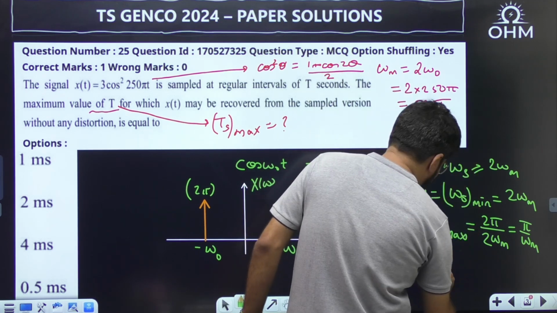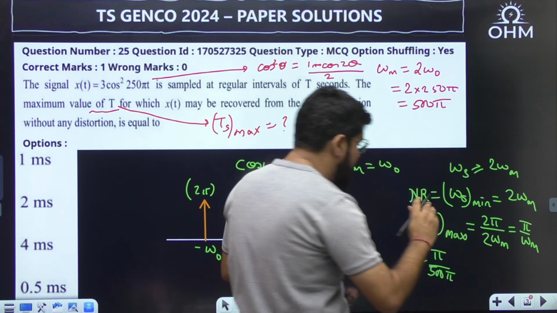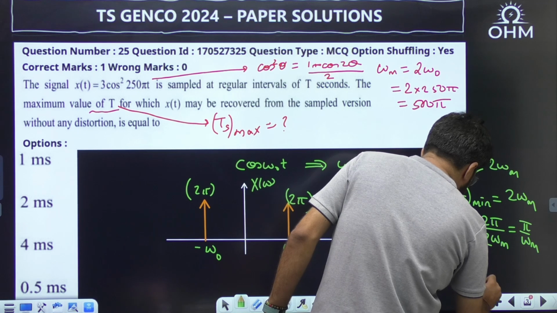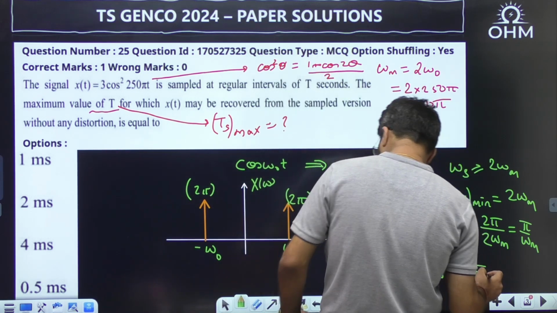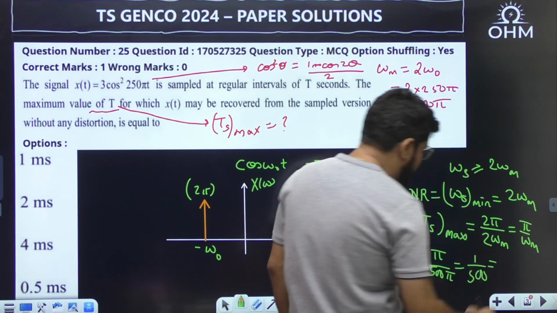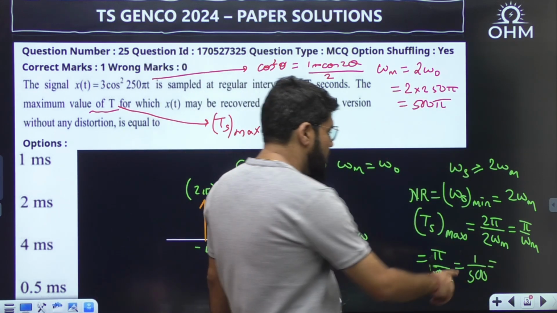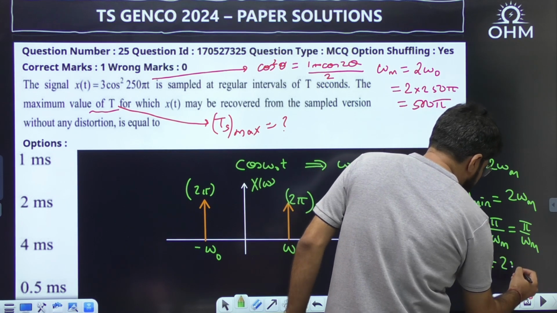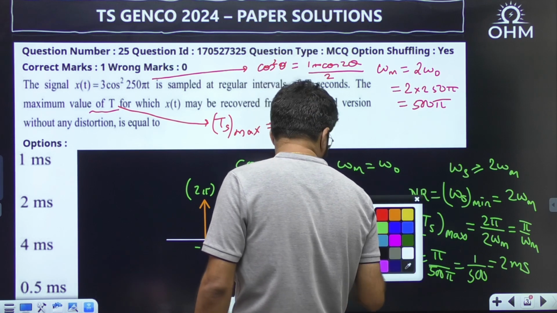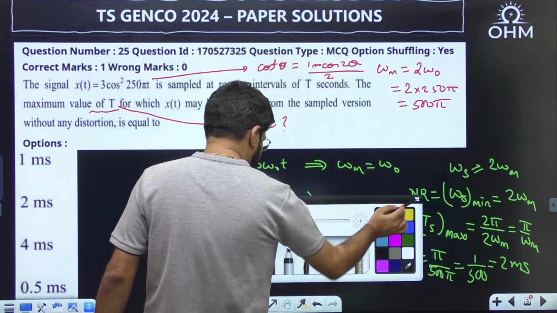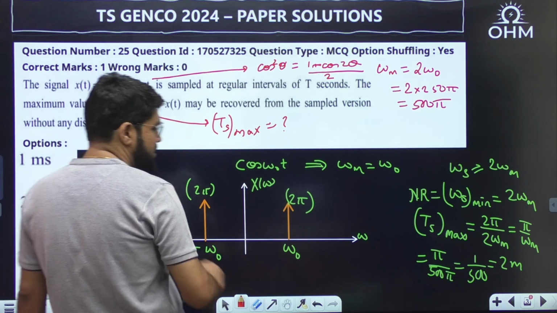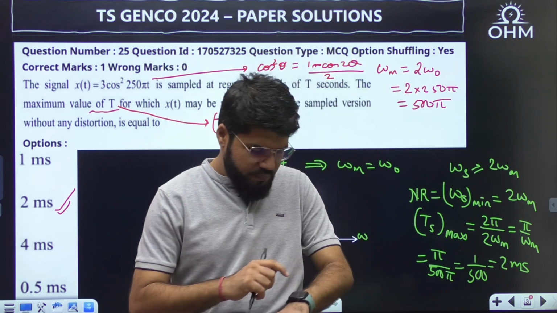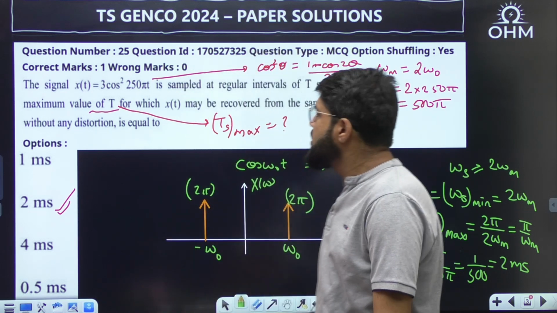The highest frequency component, considering cos square, is 500 pi. So the answer is 1 upon 500. Now you see the options are in milliseconds, so I divide and multiply by 1000. Then 1000 by 2, times 10 power minus 3, gives milliseconds. So the correct answer is 2 milliseconds. Option B is the correct answer. Okay, let's move ahead to the next question.